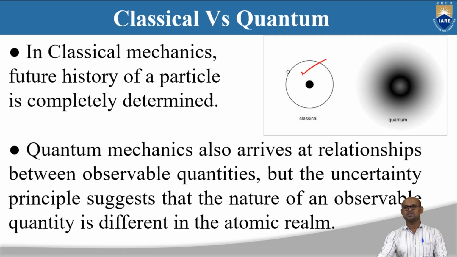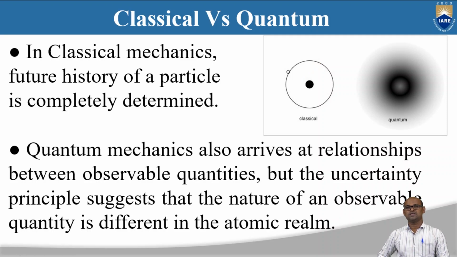So in the classical case you can study the dynamics exactly, whereas in quantum mechanics you cannot study the dynamics exactly. Quantum mechanics also arrives at relationships between observable quantities, but the uncertainty principle suggests that the nature of an observable quantity is different in the atomic realm.